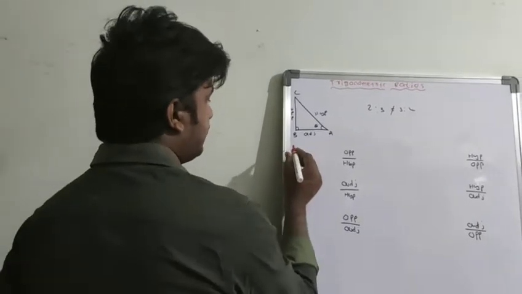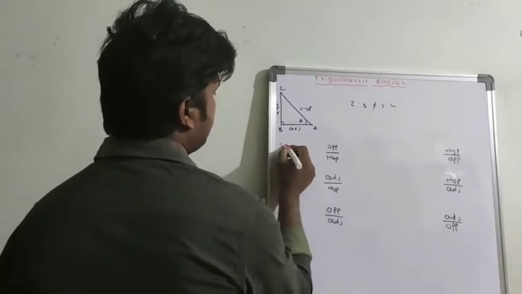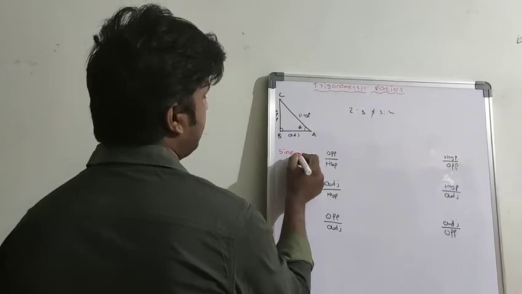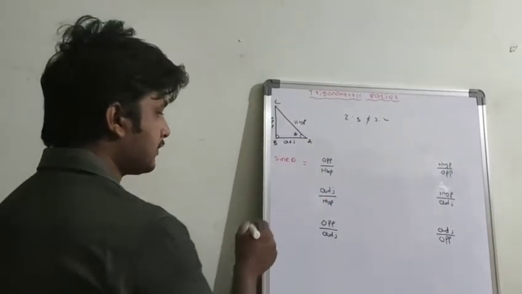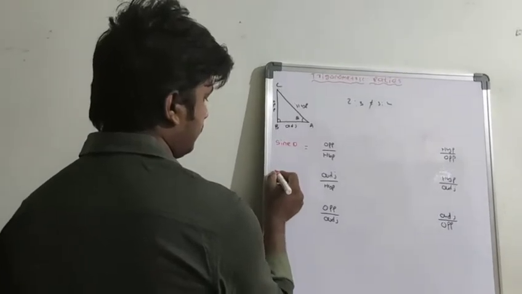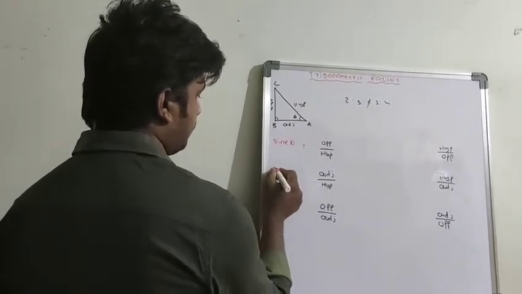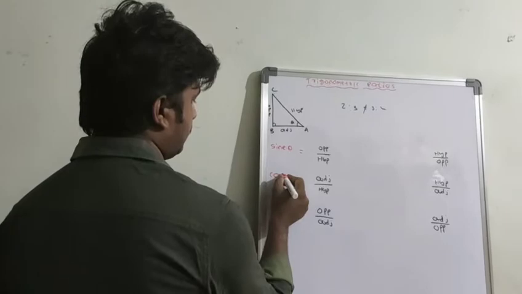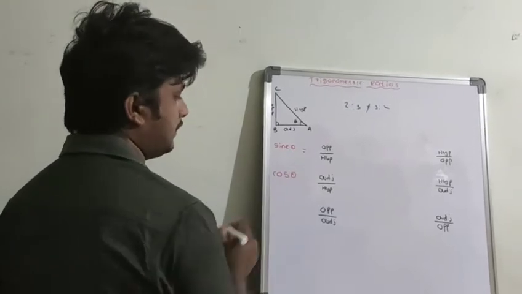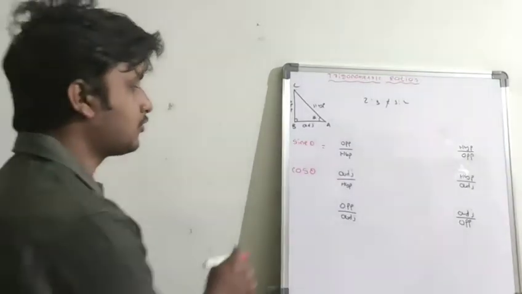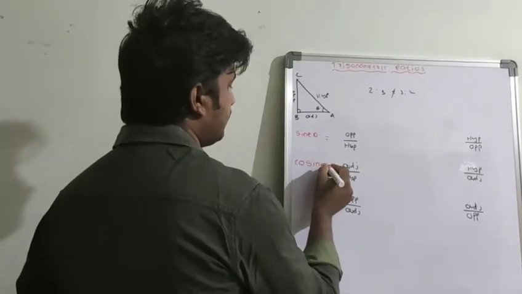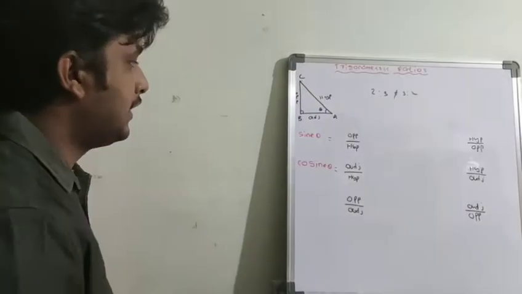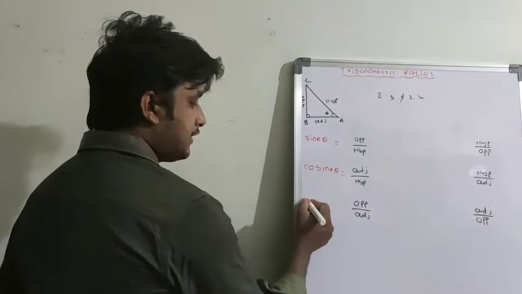So this is called sin theta. This is called what? Sin theta. And this is called cos theta. That means cos means cosine theta. Next, this is called tangent theta.